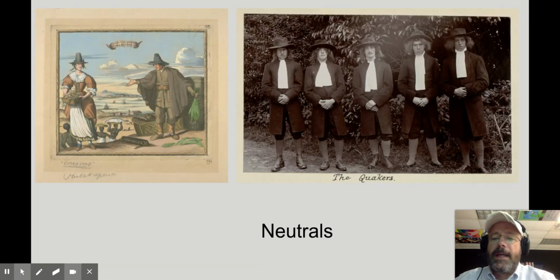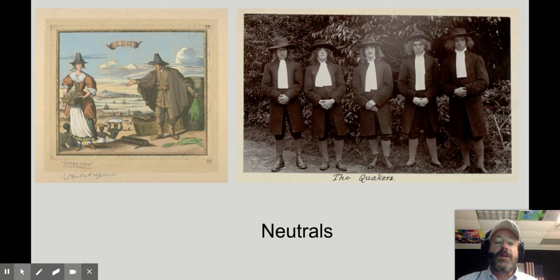Okay. And your neutrals tended to be individuals or groups who either opposed the war or didn't care either way. When we think of neutrals, we think of Quakers in Pennsylvania, because they not only opposed the American Revolution, they opposed all war, and as far as I know, still do. Don't quote me on that, but I think they do. But neutrals, again, they didn't want the war at all, and if the war had to happen, they didn't really care so much who won. Okay, one side or the other, either way, it didn't matter.